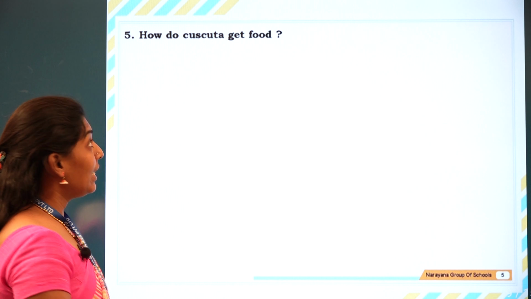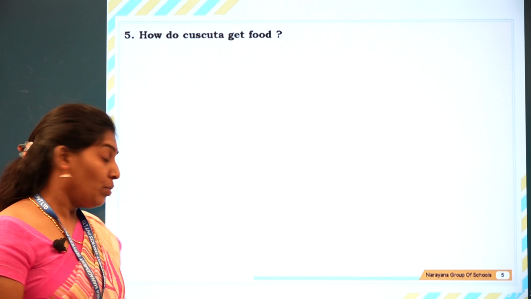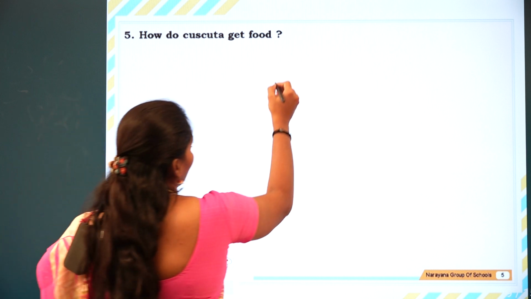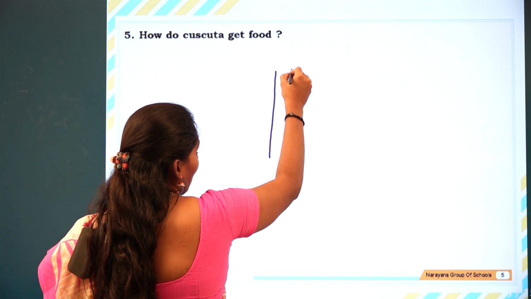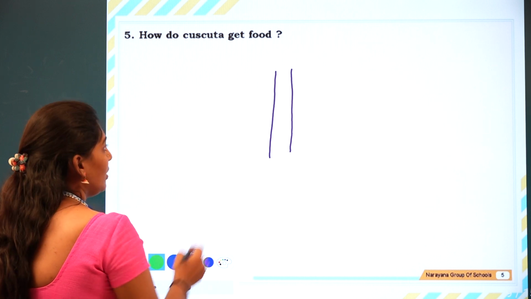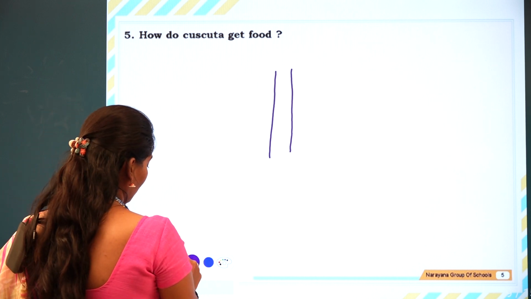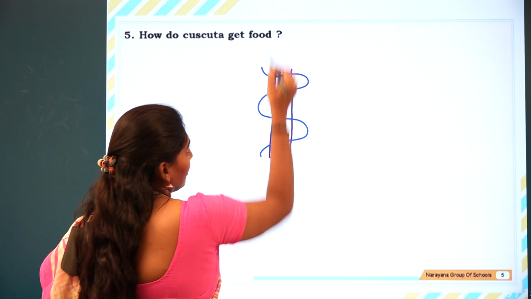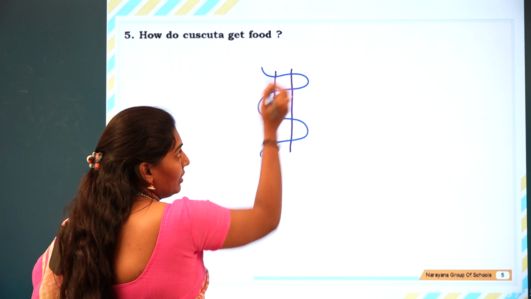How does Cuscuta get food? If you see a Cuscuta plant, imagine this is the host plant, and the Cuscuta plant does not have leaves and is a twining plant.